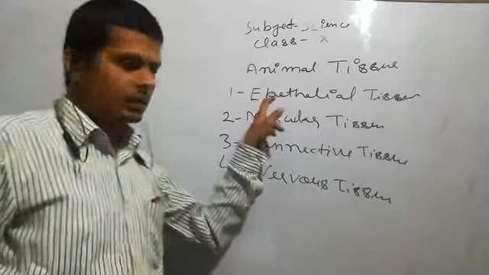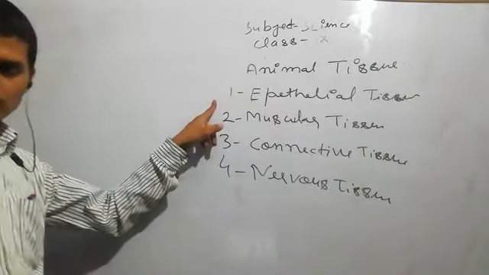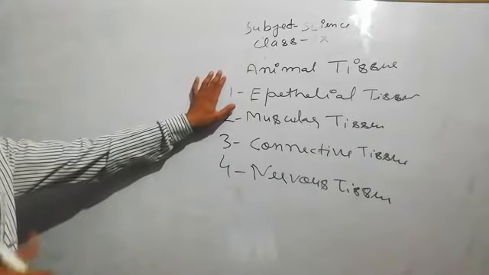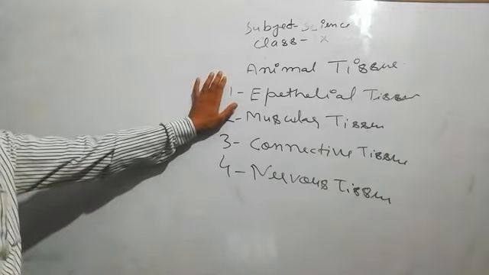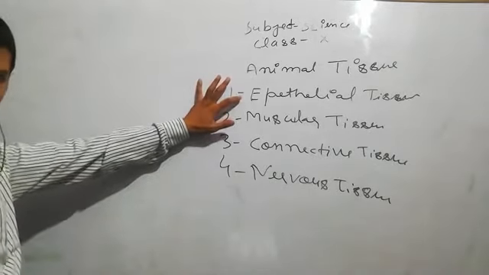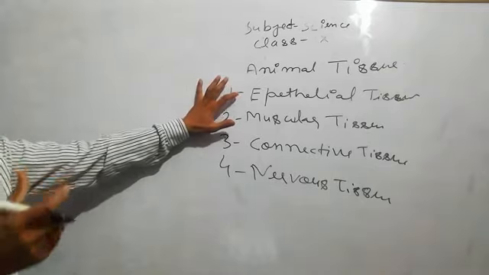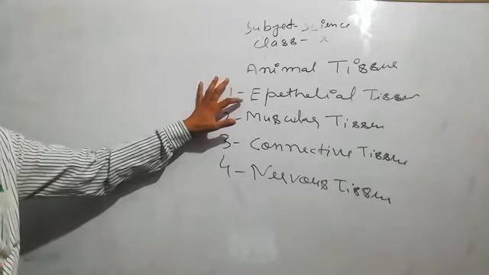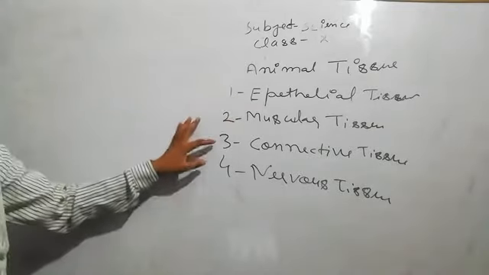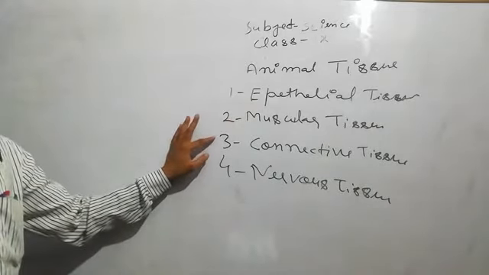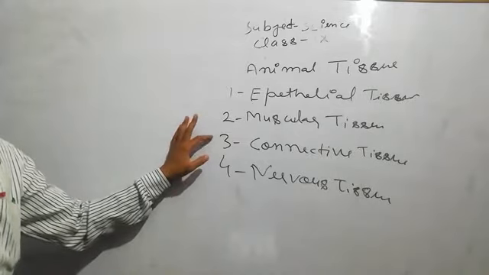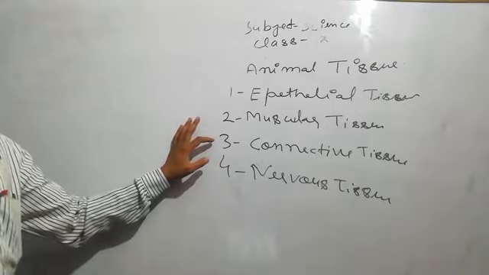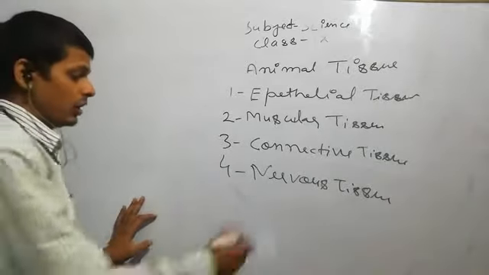Epithelial tissue has different types: squamous, columnar, cuboidal, and glandular structures. In muscular tissue, they are striated, smooth, and cardiac. The connective tissues are of different types: blood, bone, ligament, tendons, cartilage, and areolar tissue. Nervous tissue consists of nerve cells called neurons.